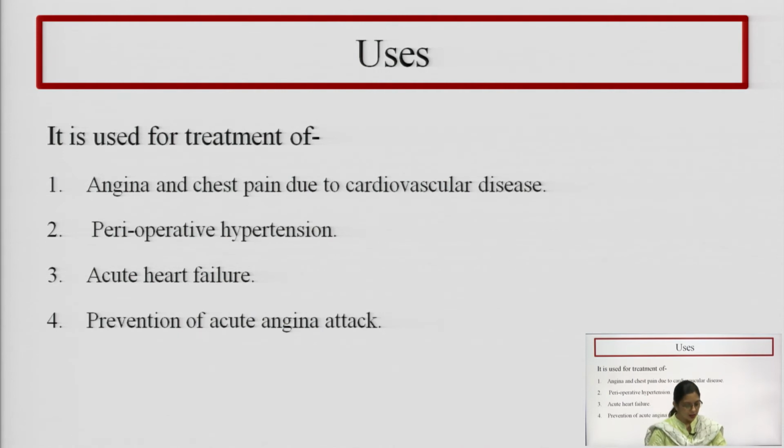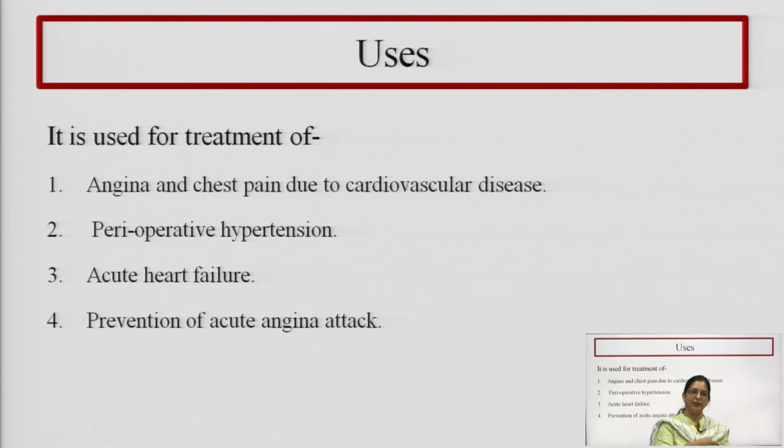Uses. So, this glyceryl trinitrate or nitroglycerine is used for the treatment of angina and chest pain due to cardiovascular disease. It is also used in perioperative hypertension. It is also used in acute heart failure, and it is used for the prevention of acute angina attack. In exams, the question can be asked like: write the synthesis, mechanism of action and use.